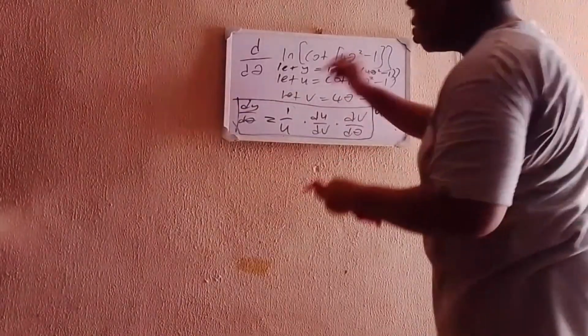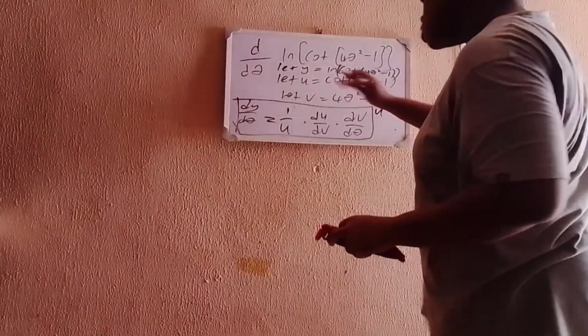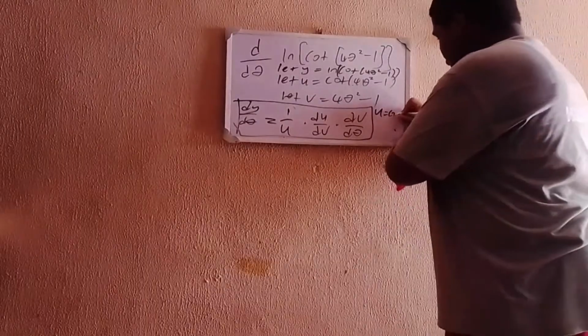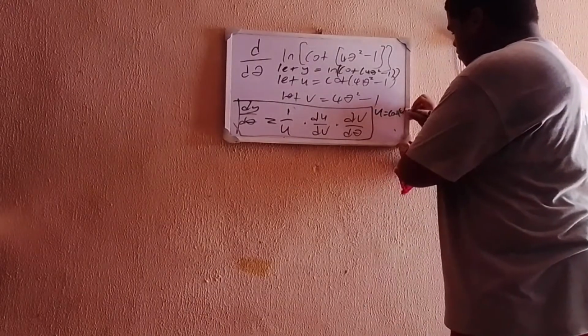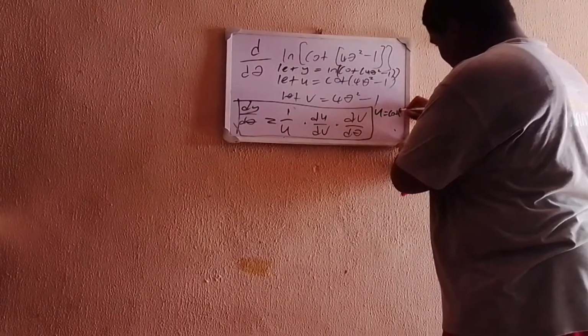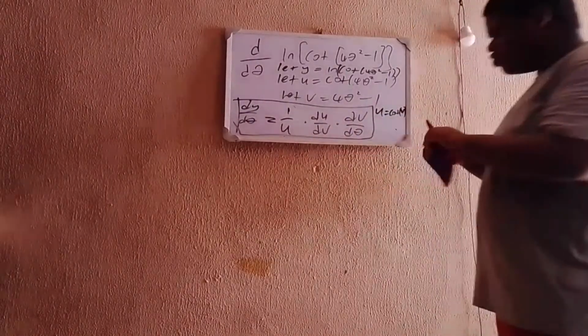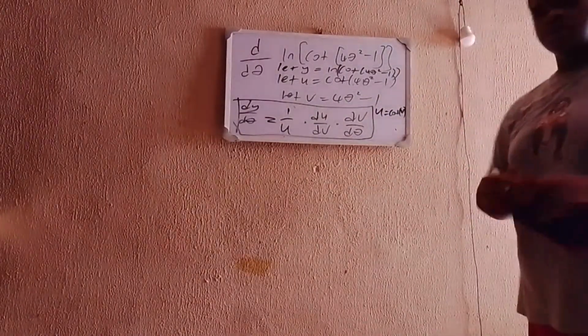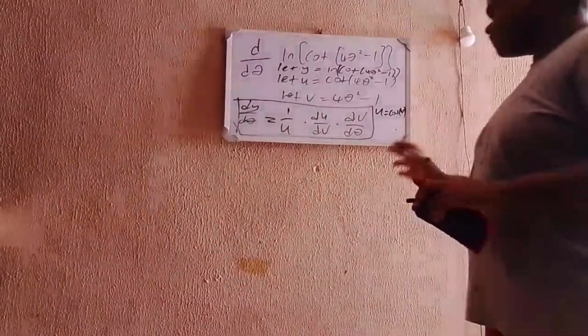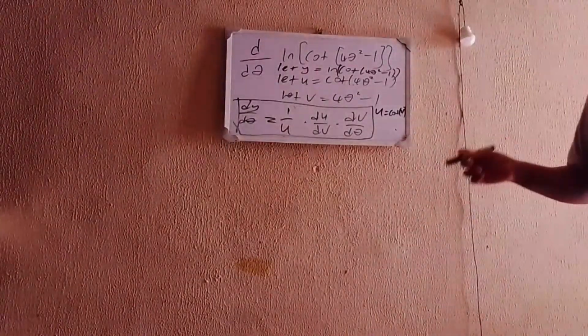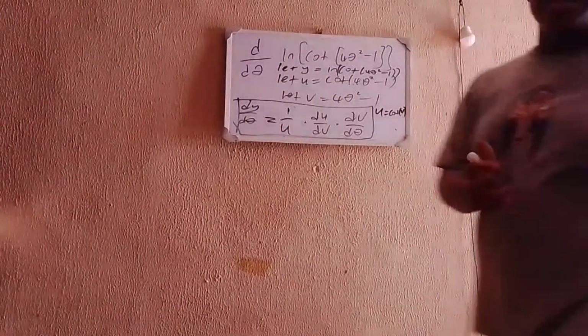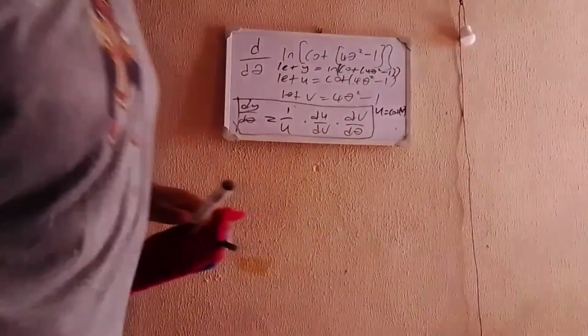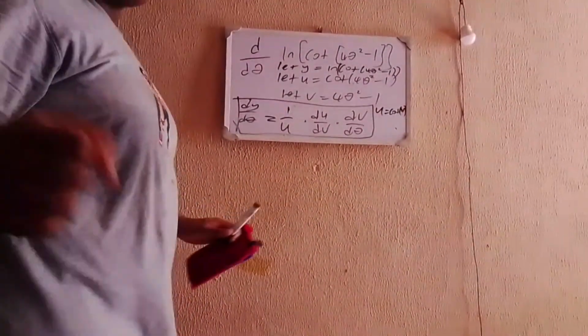So basically this u is equal to this, but it's also equal to the cotangent of v. So we have u is equal to cotangent of v. So now if you differentiate cotangent of v, what do you get? Now, it's not all derivatives that have offheads. The same way natural log of u, I just immediately told you that natural log of u, by the time you derive it, you get 1 over u. But it's not all derivatives that have offheads.